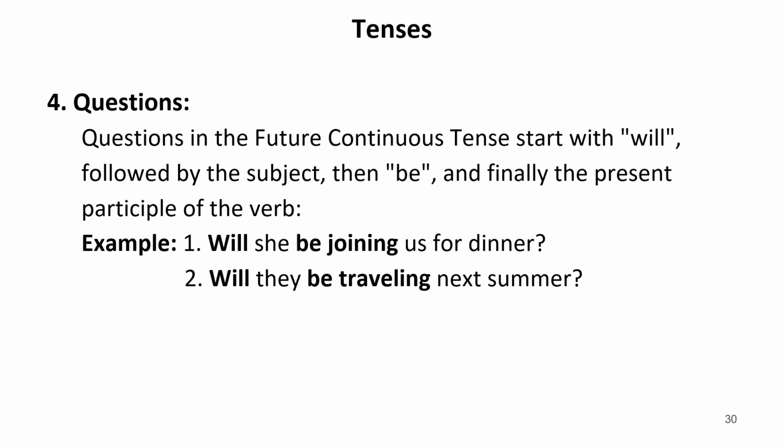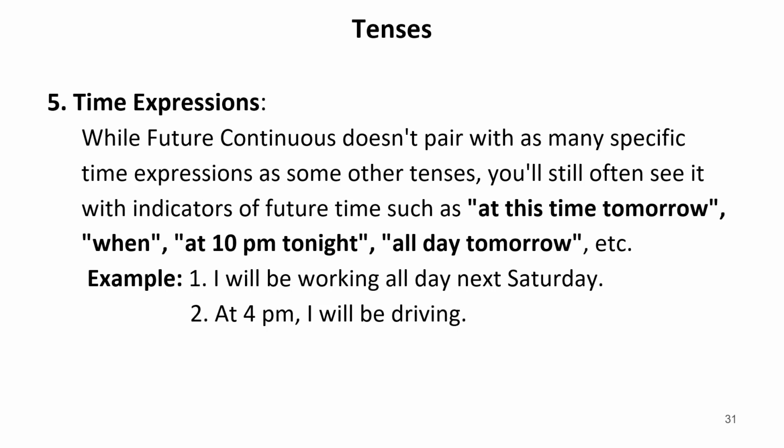Examples of future continuous tenses. Now let us move to another concept of future continuous. While future continuous doesn't pair with as many specific time expressions as other tenses, you will still often see some indications of future, such as at this time tomorrow, when, at 8 a.m., at 10 p.m., tonight, all day tomorrow, etc. For example, I will be working all day next Saturday. At 4 p.m., I will be driving. So these types of sentences are written in future continuous tense.